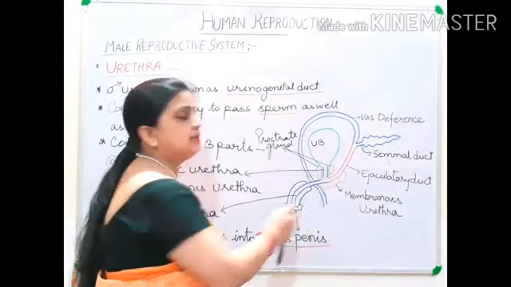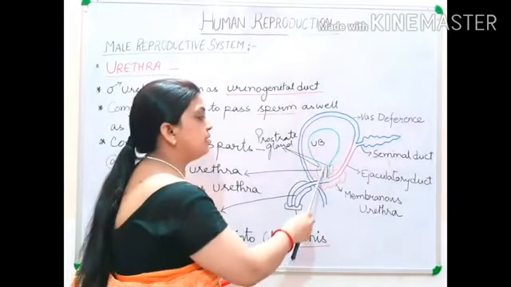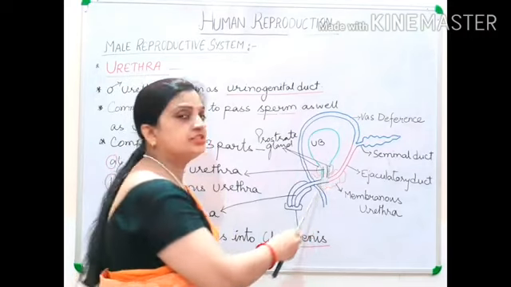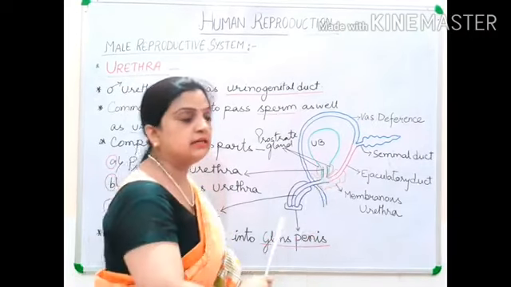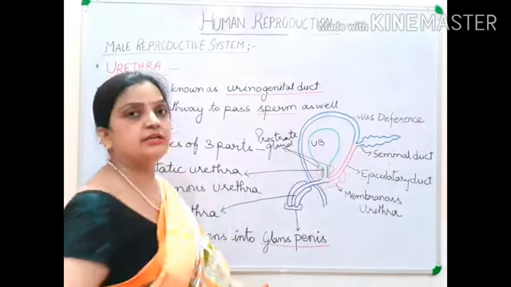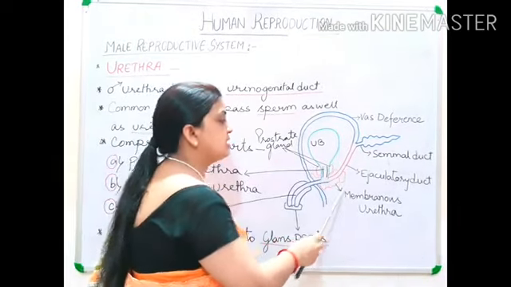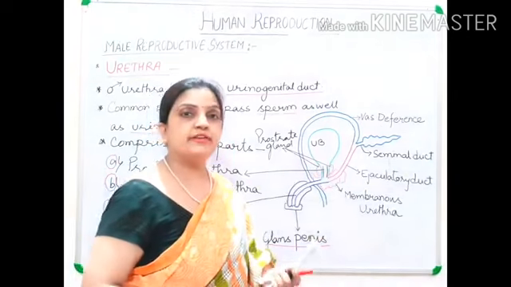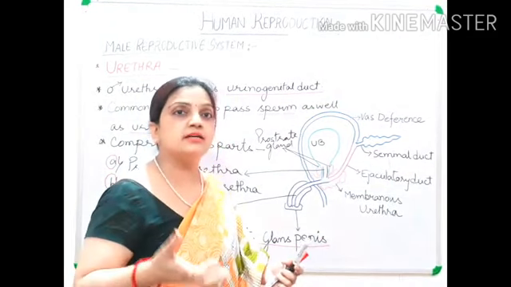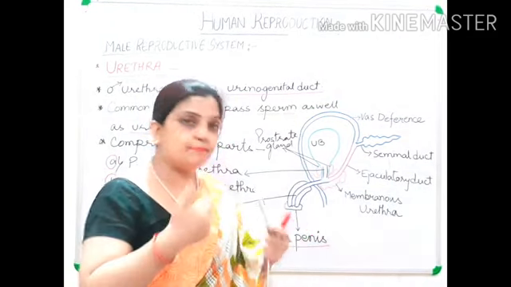So the prostate gland is located here. The part of the urethra which is passing through, or which is very near to the prostate gland, is called prostatic urethra. Then this whole portion is covered by a sphincter. Sphincter is a membranous structure. It is a covering, a cap-like structure.